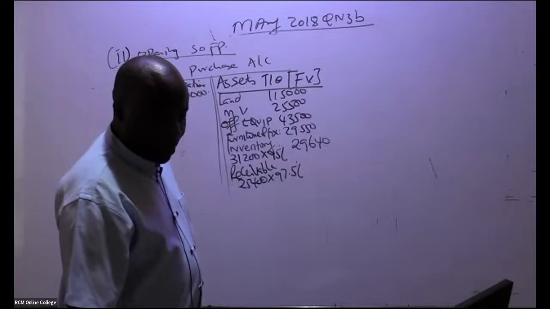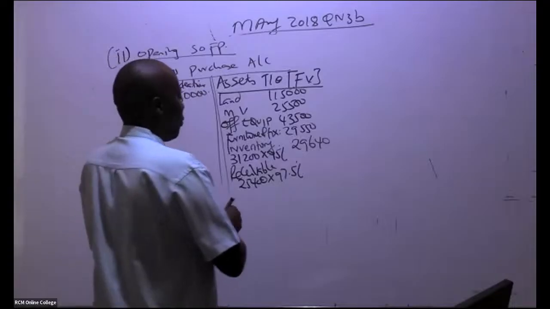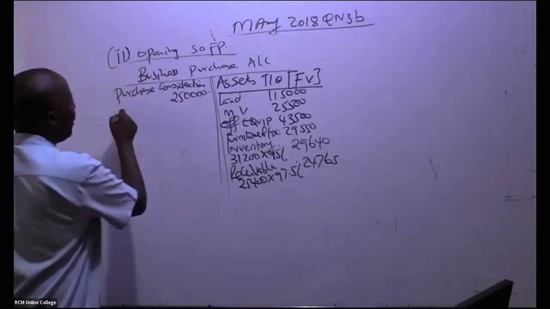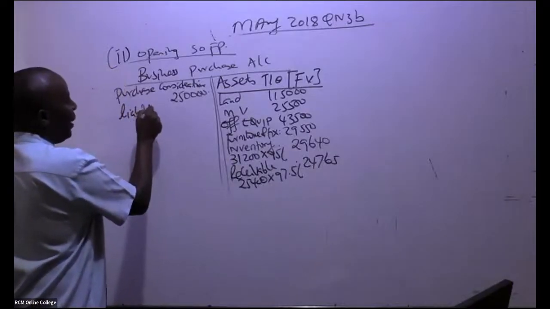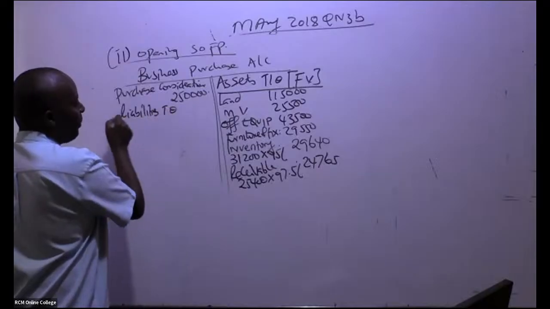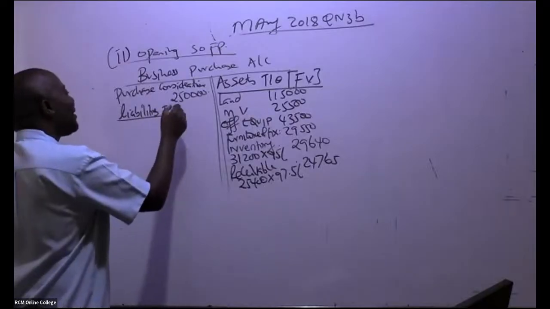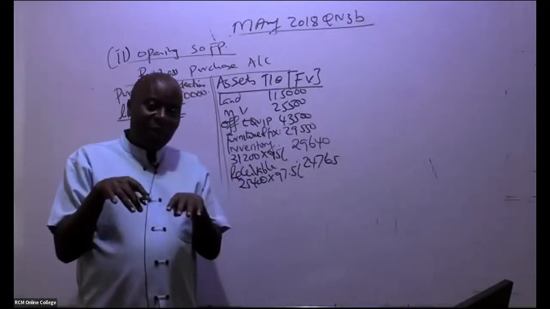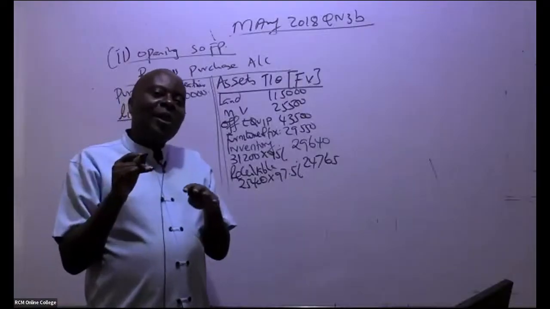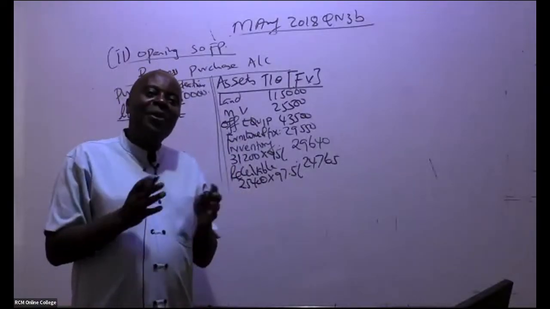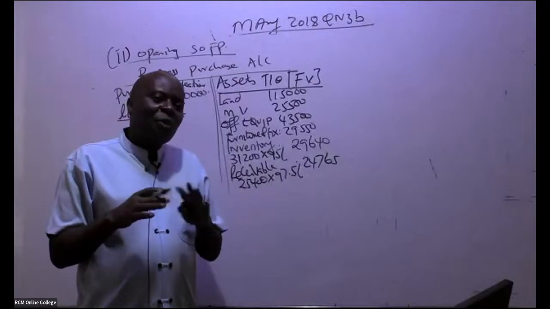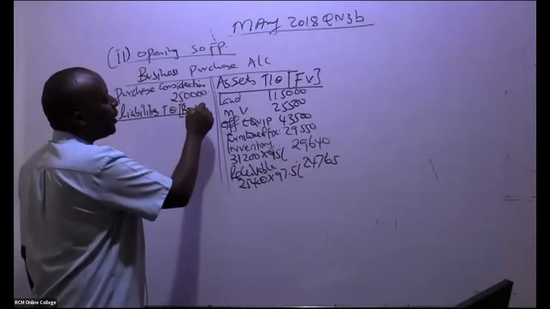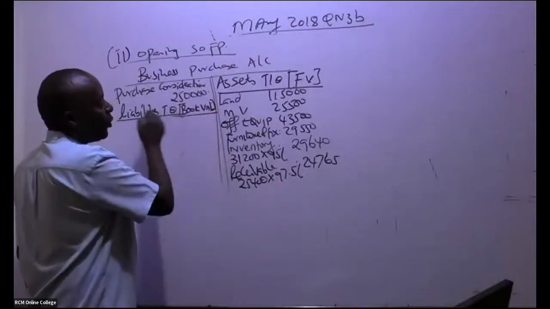So we have here 24,765. And then now you come to the liabilities. Liabilities taken over. Remember, it will be very, very rare to start valuing liabilities. This liability, which was a bank loan, now because it's being taken over by a company, that now you're going to get a discount? No. Unless you're told, I've never seen that. Liabilities, we always take the book values. The ones that were taken over, you take the book values.